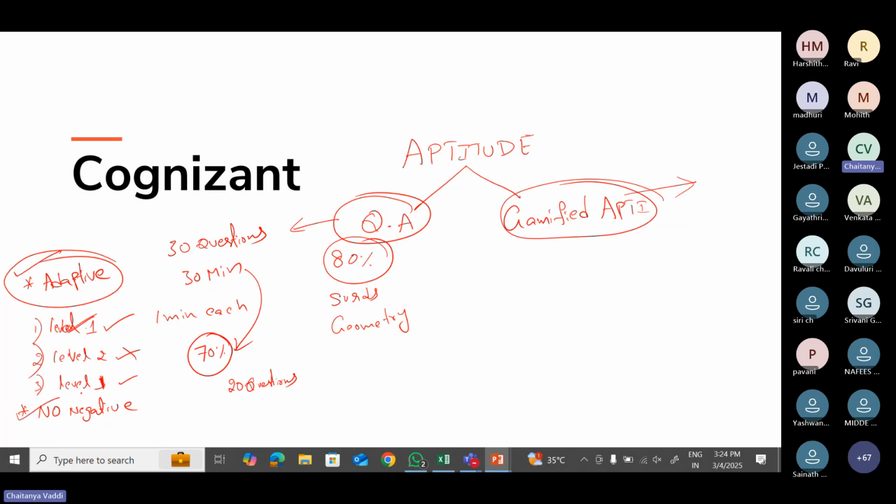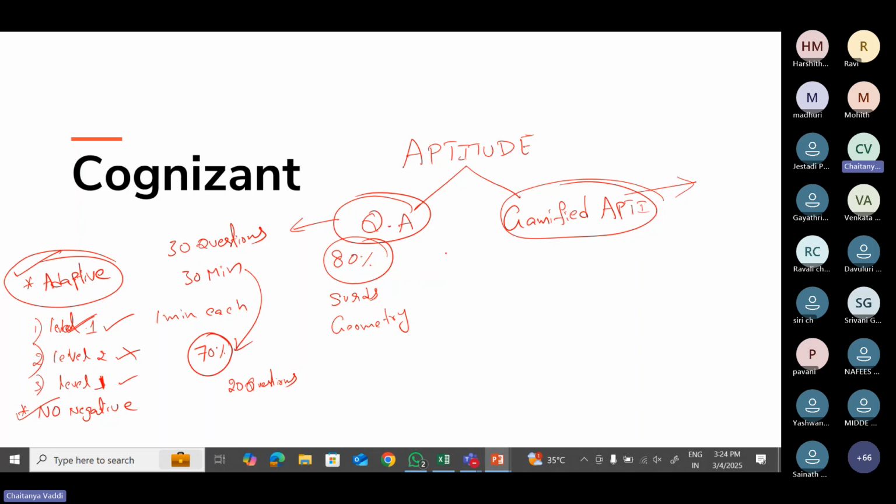Just go through all the concepts thoroughly. If you have any doubts, feel free to approach us. We will be available here today. So any doubts regarding any concept or questions, you can come and ask. Okay, so these are the things regarding quantitative aptitude.